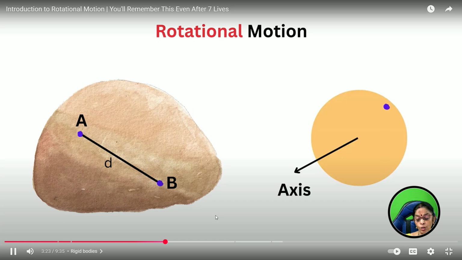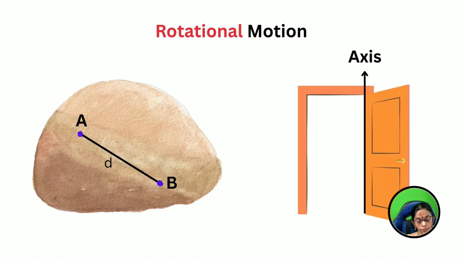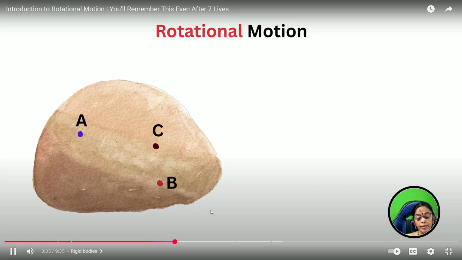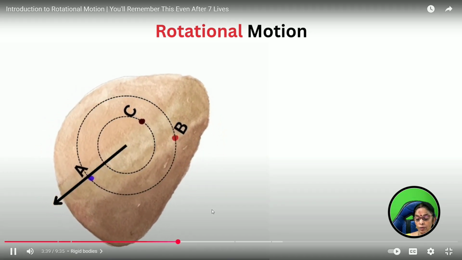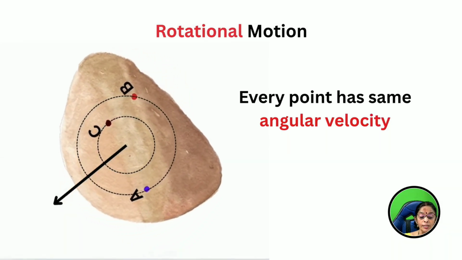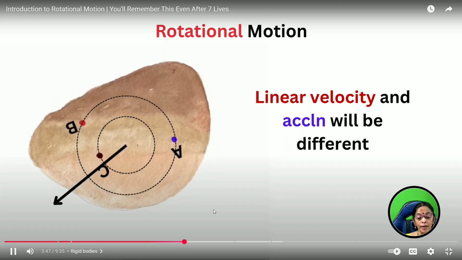Next one, rotational motion. So, you can see that axis and the body is moving. In the same way here, even though the whole body is moving, each and every particle position is not changing. Every point has the same angular velocity and angular acceleration.